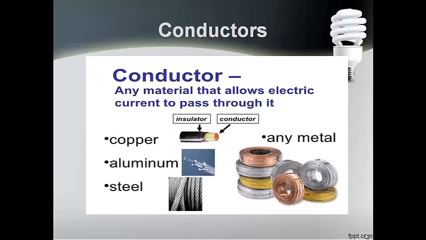Now let's move to the materials, conductors and insulators. The behavior of the material toward electricity can be conductors or insulators. All of the materials around us can be electrical conductors or electrical insulators. Electrical conductors are any material that allows electric current to pass. Any material that allows electric current to pass through it, we call it an electrical conductor.